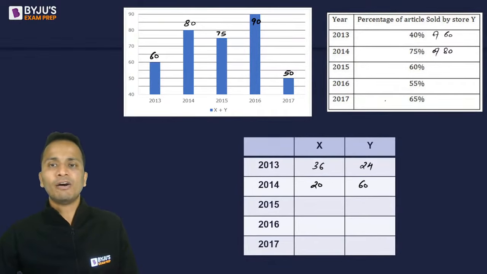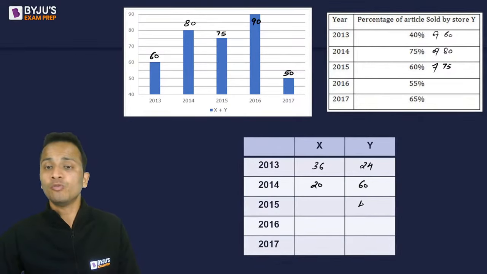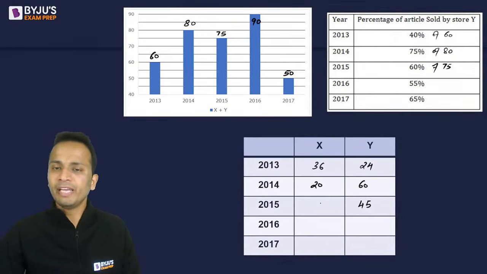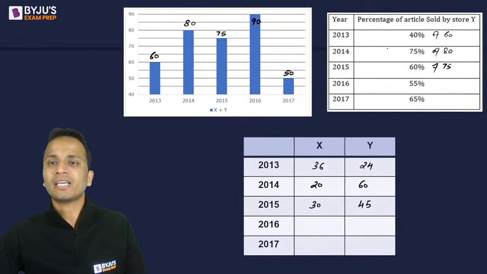All right. Now for 2015, it is 60 percentage of 75. 60 percentage of 75 will be equal to 45, and the remaining value 75 minus 45 will be equal to 30. Okay, 60 percentage, like 75 percentage, you can convert to 3 by 4. 60 percentage can be written as 3 by 5.